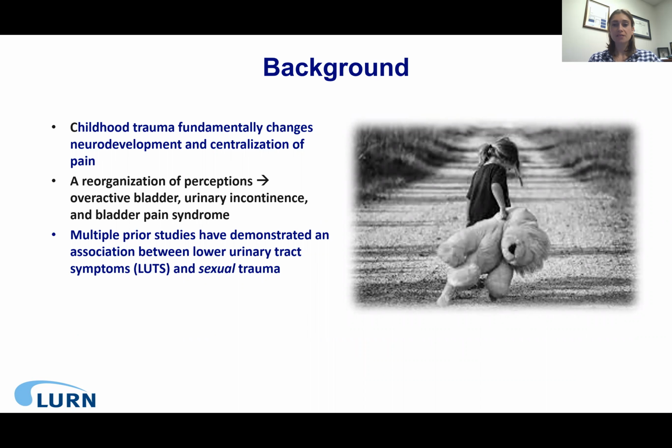Childhood trauma fundamentally changes neurodevelopment and centralization of pain. A reorganization of perceptions such as urinary urgency, frequency, and bladder pain can lead to conditions like overactive bladder and bladder pain syndrome. This has been supported by multiple prior studies which have demonstrated an association between lower urinary tract symptoms and sexual trauma.